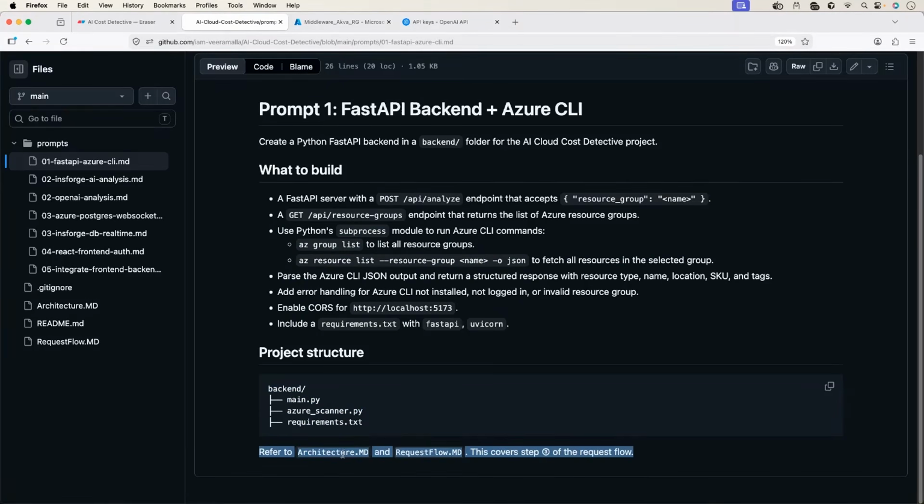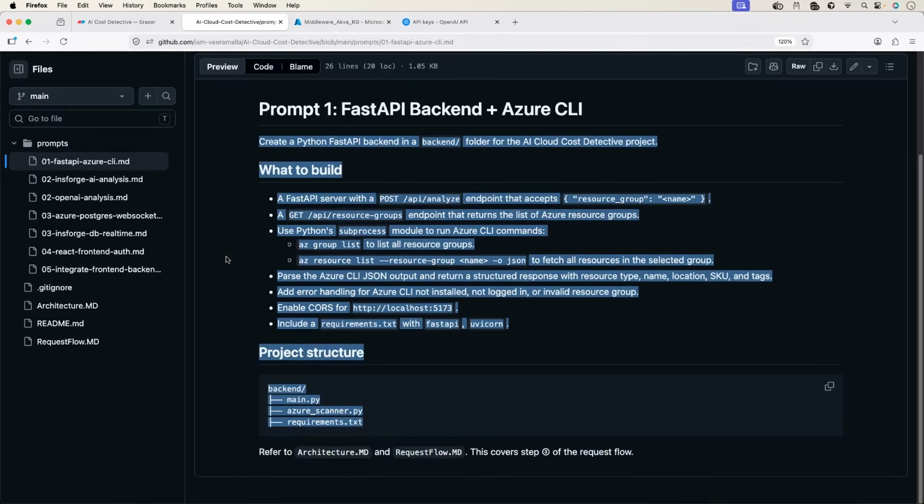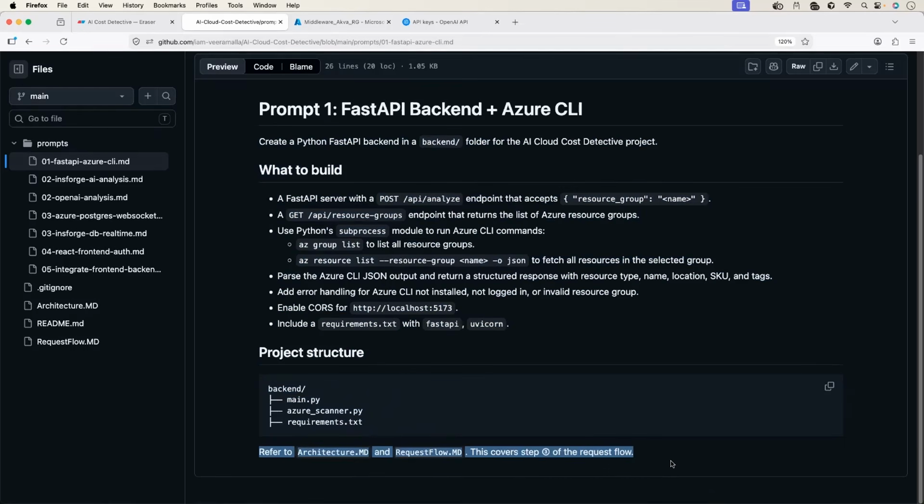Abhishek, why did you add architecture.md and requestflow.md? I just explained. Even in the prompt, I'm explaining within the prompt, refer to architecture.md and requestflow.md. This is why I added these MD files. Imagine if I don't provide this, and I provide the entire prompt, there is a 10 to 20% chance that it might create the Python backend for you, but not as per your requirement. When you provide this, your chances of efficiency will increase by 10 to 15%.